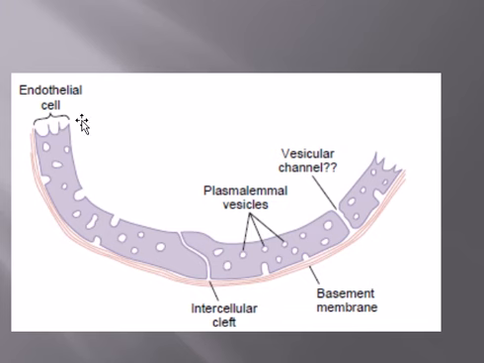So this is the wall of the capillary. The wall of the capillary has an endothelial cell, a basement membrane which is present here, and then there are small vesicular channels. The presence of these vesicular channels is still contentious, whether they are present or not, it is debatable. However, there are pores which are known as plasmalemmal vesicles and intercellular clefts. These pores allow the nutrient movement through the capillaries, and it is very important that these pores are present, because otherwise the movement of the nutrients, waste products, oxygen and carbon dioxide will not be very easily possible.